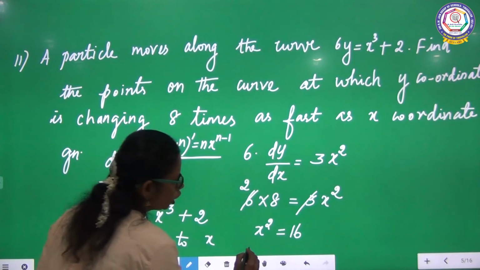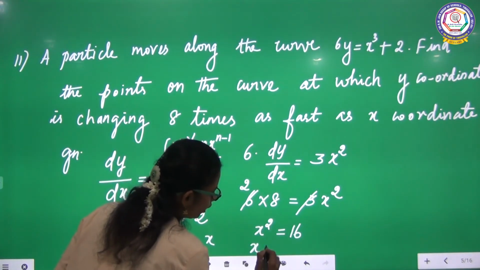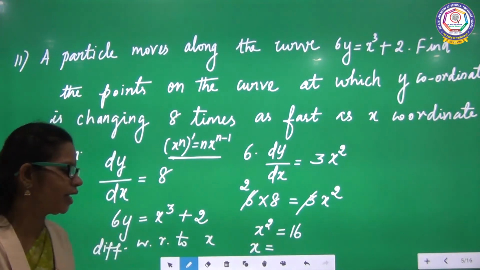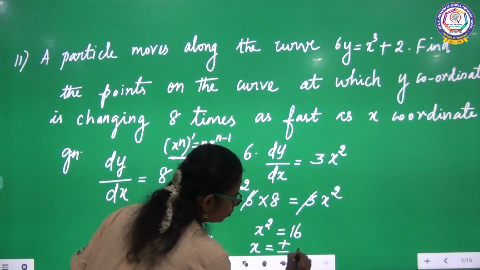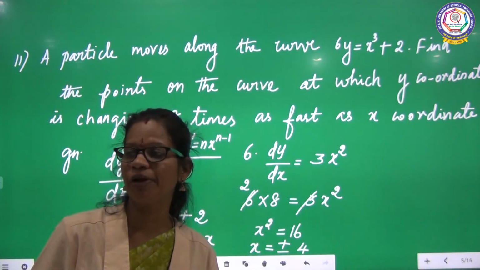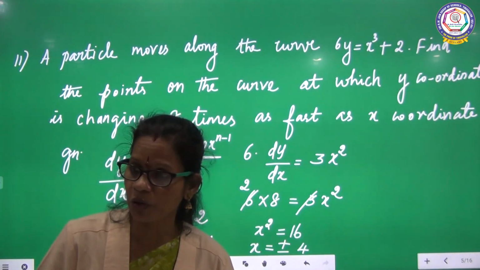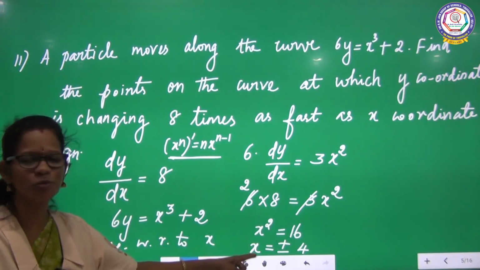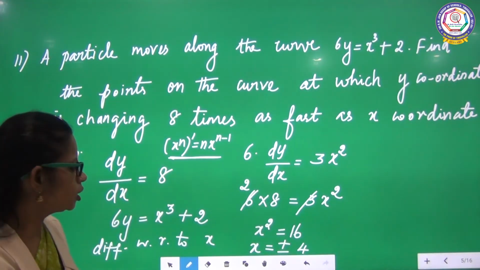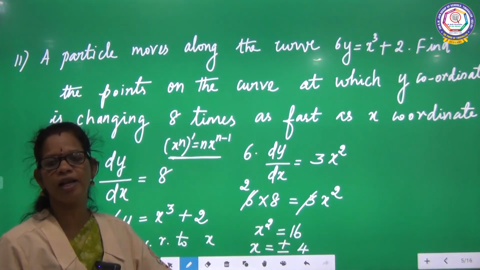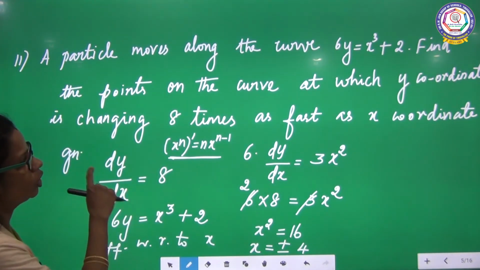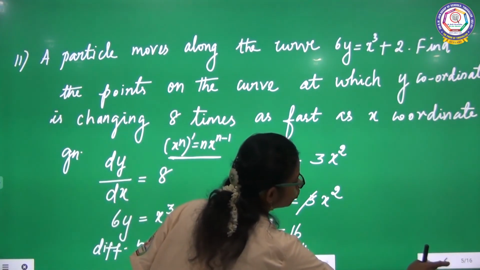Now we want to find the value of x and y. What is x? Whenever you take a square root, you should use plus or minus. Suppose if it is height or length or breadth, you can reject the negative, but here they are expecting the point only. The curve will move to the negative side as well as the positive side. So you can accept plus 4 as well as minus 4. Two cases arise.